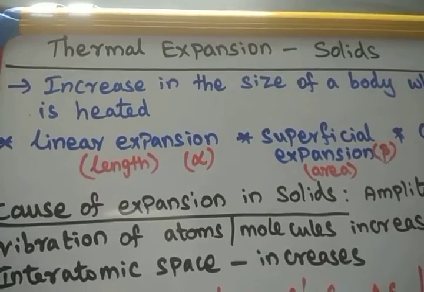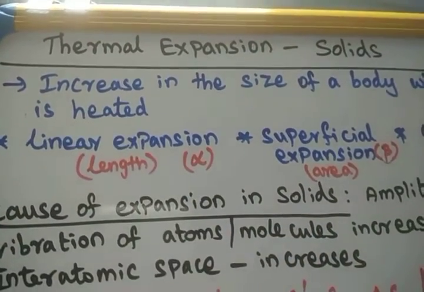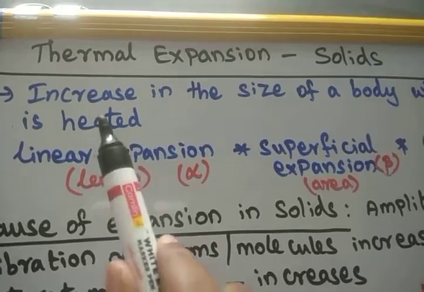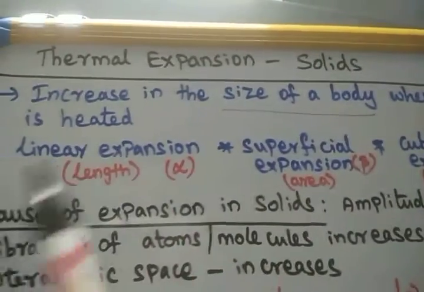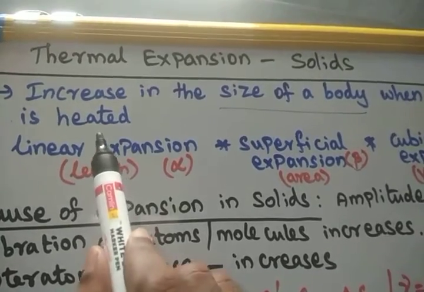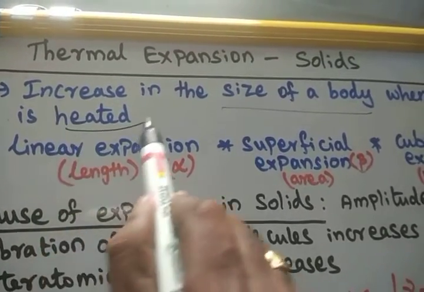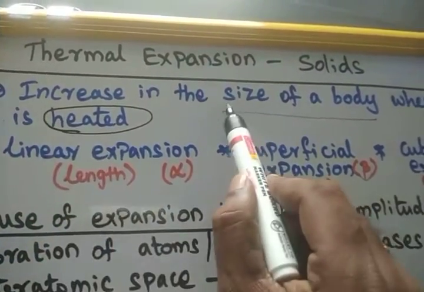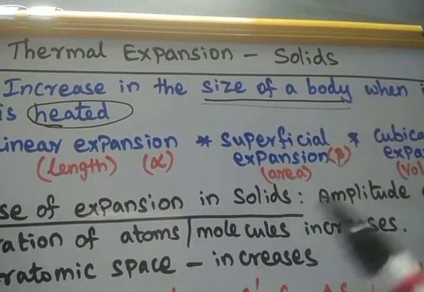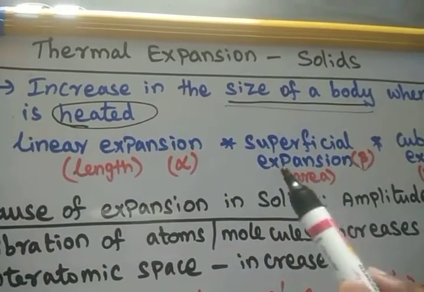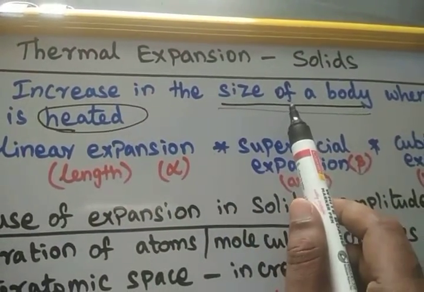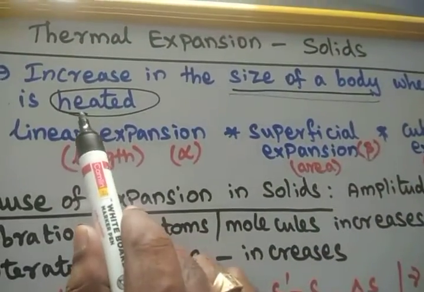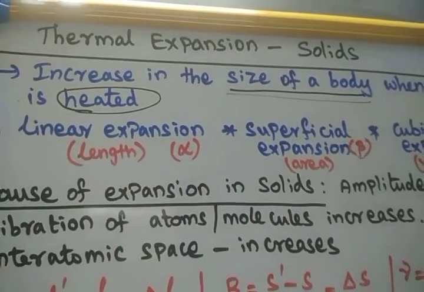Thermal expansion. So what is thermal expansion? It is an increase in size of your body when heat is applied. So when any body is heated, what will happen? The size of the body changes, increases. This is called expansion, meaning increase. So the increase in size of the body when the body is heated is called thermal expansion.